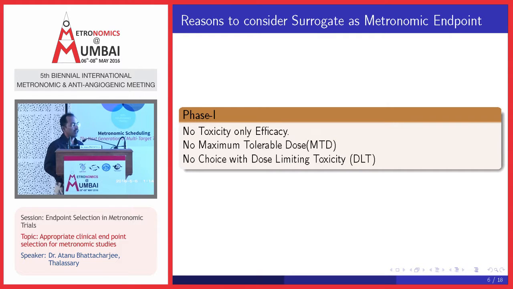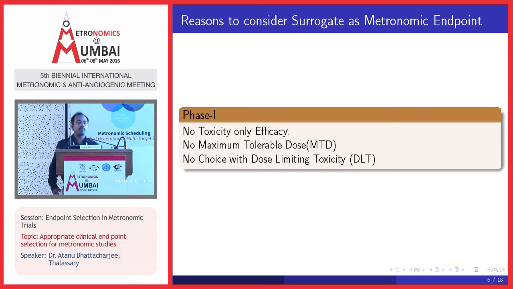Now why? Because as far as phase 1 studies in metronomic trials are concerned, there is no toxicity. Even if toxicity is there, Dr. Pravesh Gupta mentioned this morning that yes, toxicity is there, but you can consider that no grade 3 or grade 4 toxicity is there, so in that sense we may consider toxicity is not there in a metronomic study. In that case, there is no maximum tolerated dose and no dose limiting toxicity.